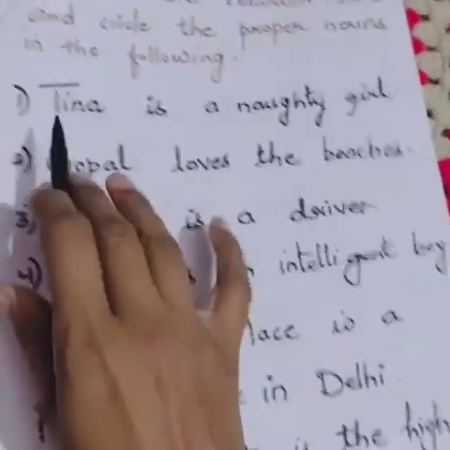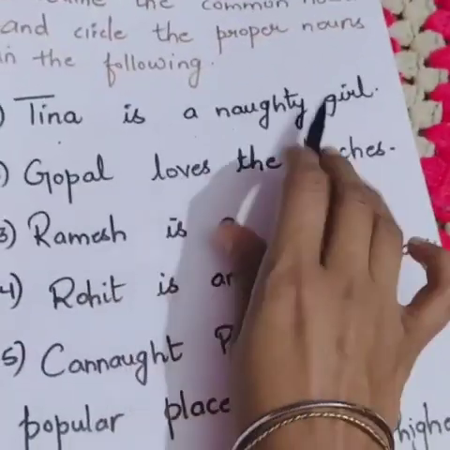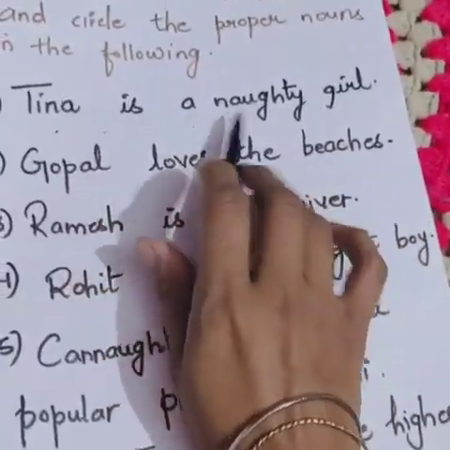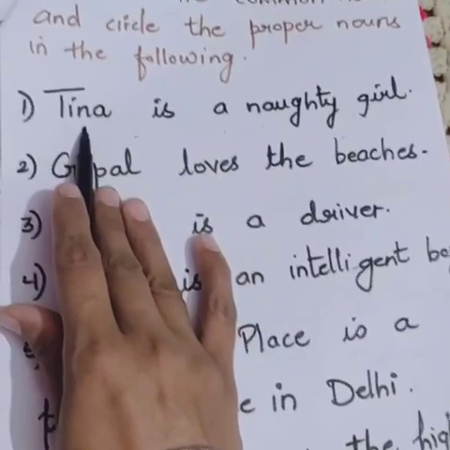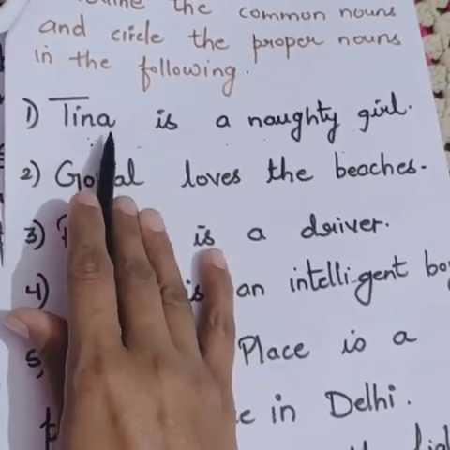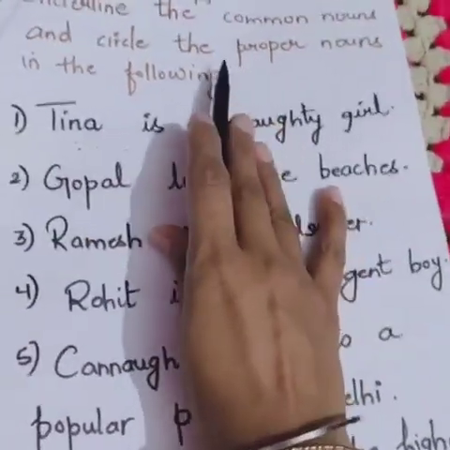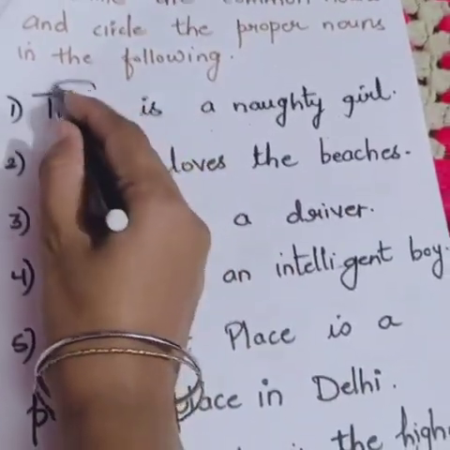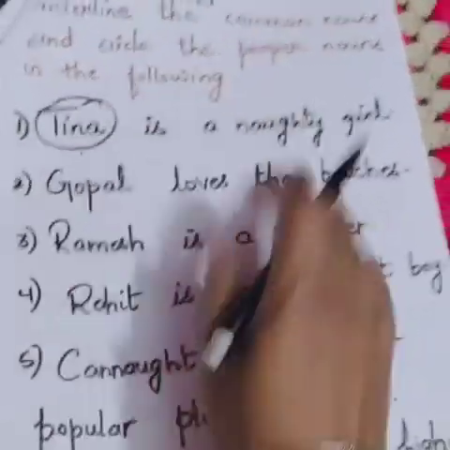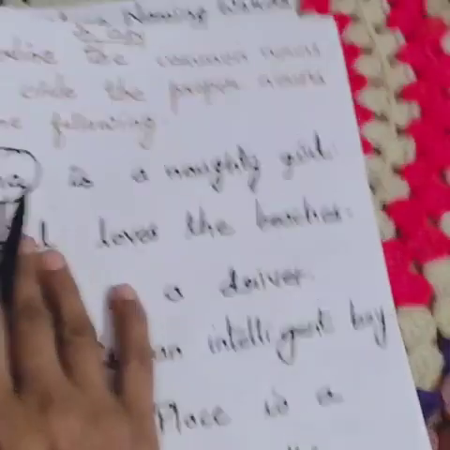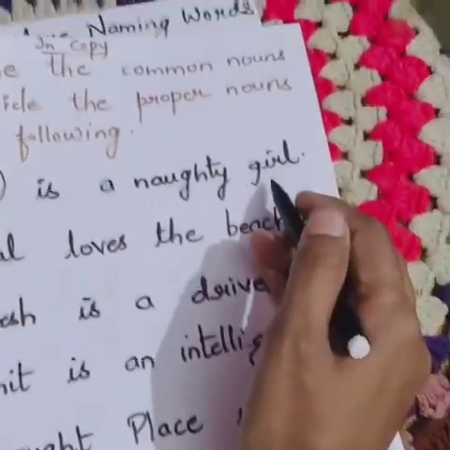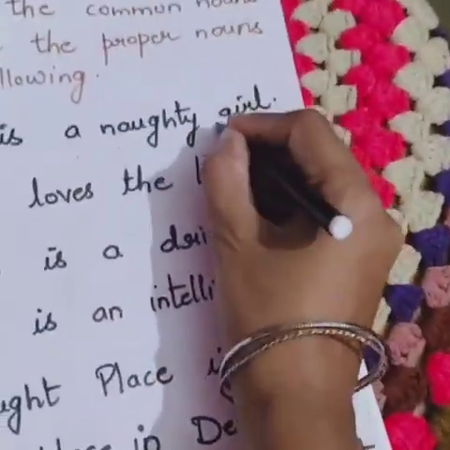Suppose I am reading the first one. Tina is a naughty girl. Tina is the name of a person, means it's a proper noun. For a proper noun, you have to circle it. Girl is a common noun, because the girl can be anyone. We can take the name of any girl, but here the name mentioned is Tina. So girl is a common noun. For a common noun you will underline it.